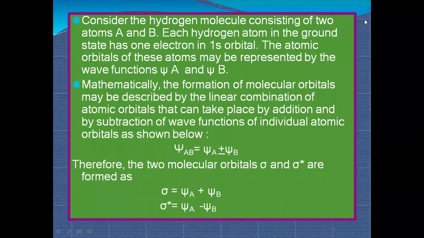Okay, so therefore the two molecular orbitals, sigma and sigma star, are formed. Sigma is the bonding one, in which we add psi A and psi B, the wave function of atom A and the wave function of atom B. In anti-bonding, we subtract them: psi A and psi B are subtracted, which leads to the formation of the anti-bonding orbital, denoted by sigma star.